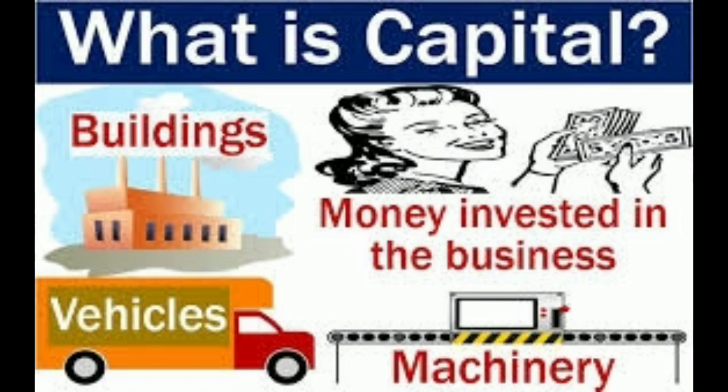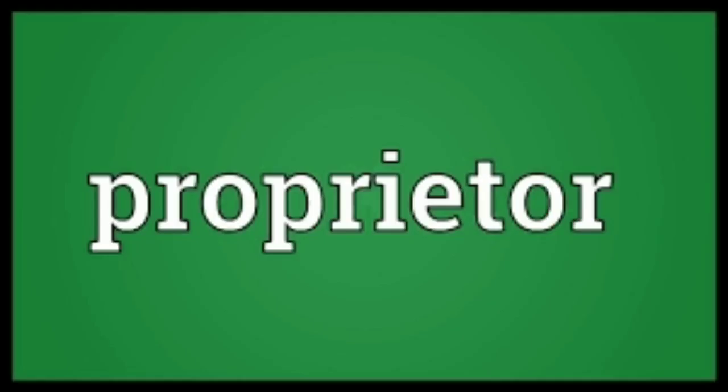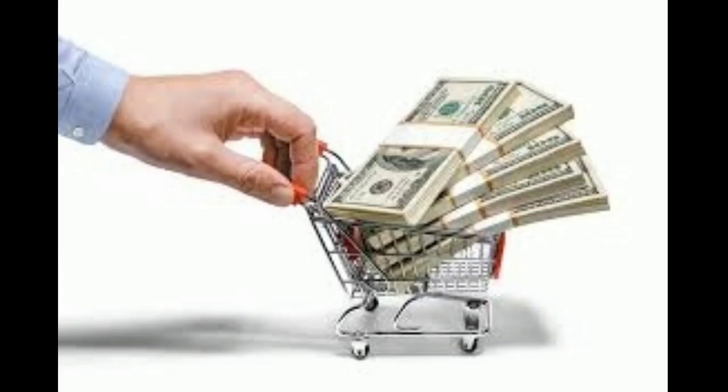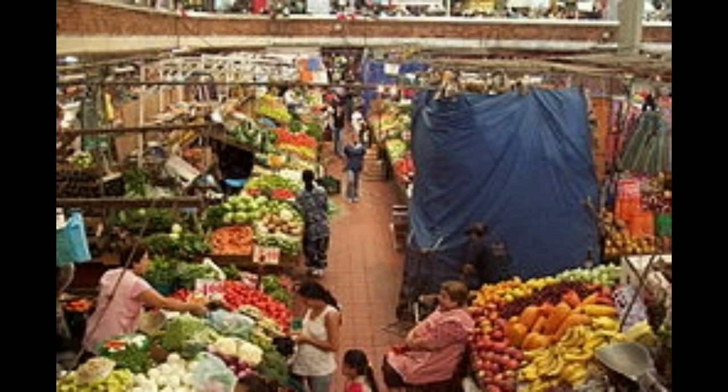So now we can go for the fourth point, that is proprietor. The word proprietor may be new for you. Proprietor and owner of a business, both words mean the same. A person who invests his capital in a business and has all the rights to take the profit and to bear the loss of the business is called a proprietor or the owner of a business. Already we know that the proprietor has the right to take all the profits from his business, and also has the liability to take over the loss of the business.